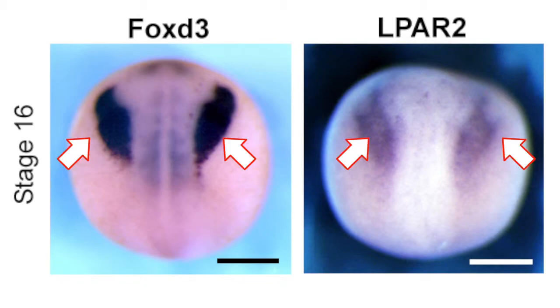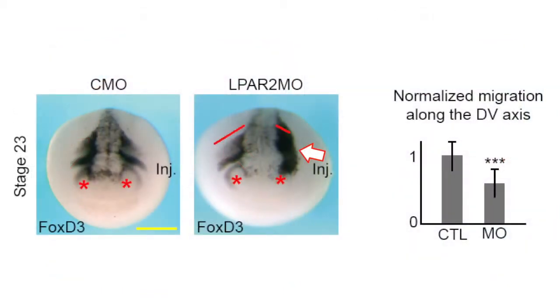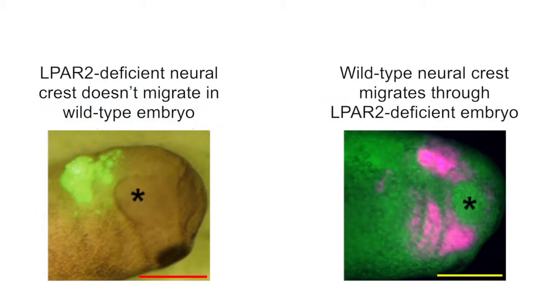the neural crest. Knocking down LPA receptor 2 with antisense morpholinos inhibited neural crest migration, and grafting experiments showed that the receptor was required in the neural crest cells themselves rather than in their surrounding tissues. Kuriyama et al. then looked at the activity of the receptor during embryonic development.